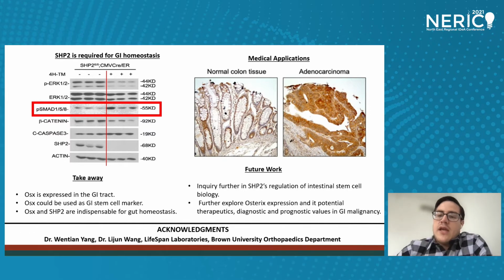Tissue from 76 colon cancer patients were retrieved and stained, and 92% of the cancer samples exhibited strong Osterix signaling. In contrast, only 20% of normal tissue samples were Osterix-positive. This data confirms that Osterix is expressed in the GI epithelium, and its expression is substantially increased in GI neoplastic tissue. To take away, the GI tract expresses Osterix, which is novel, and future work will further explore Osterix expression and its potential therapeutic, diagnostic, and prognostic values in GI malignancy.